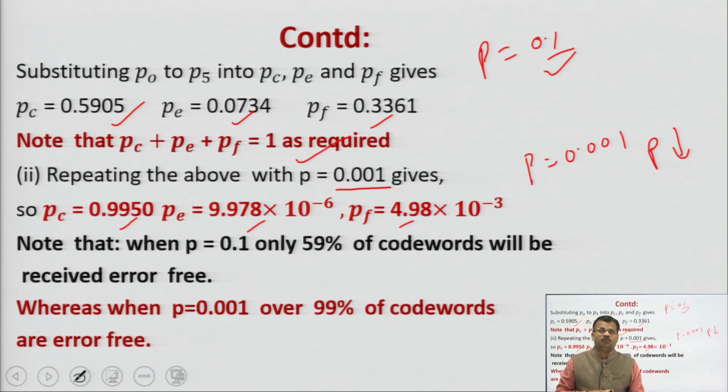See, if p was 0.1, only 59% of code words will be received error free. But when p is equal to 0.001, then 99% of code words are error free. You are getting correct code words. Chances of getting correct code words will be more whenever your probability p decreases.